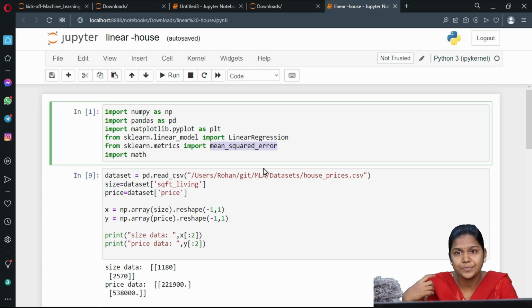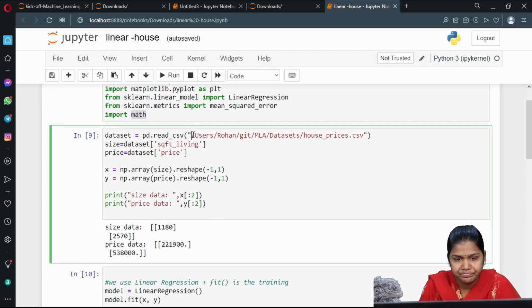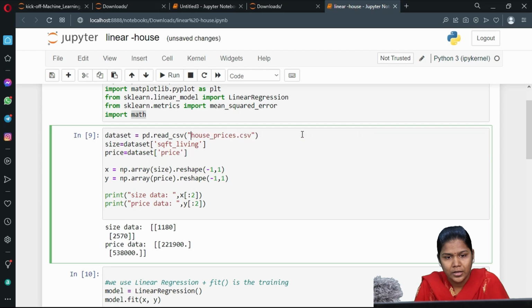For those continuous predictions we are using regression algorithms, and in these regression algorithms I want the mean squared error value to be calculated to evaluate the predictions. Okay, fine. Next, import math, which is basically used for mathematical calculations. Next, you can see here, this is my input file. Okay, .csv represents that my input is in the form of an Excel sheet. This Excel sheet I'm reading into the program with the help of the Pandas library, and I'm storing the complete Excel sheet in a small variable called dataset.